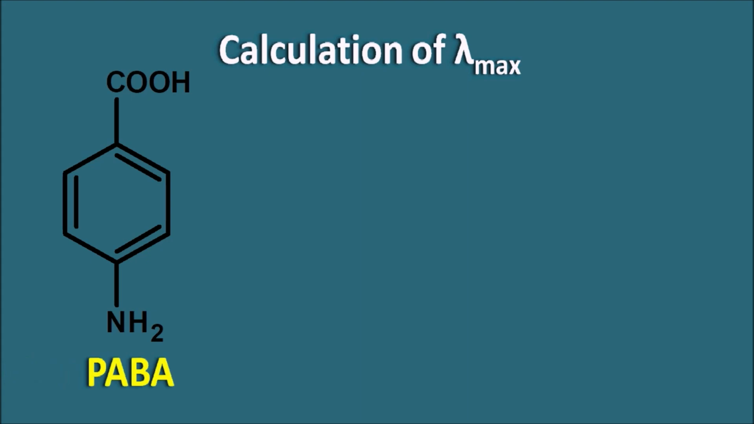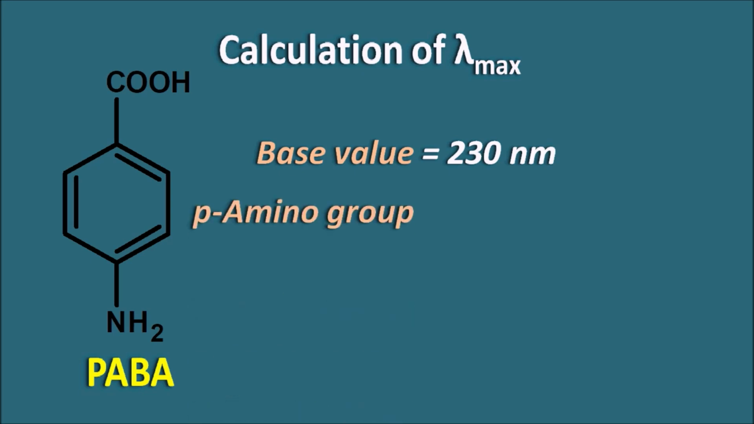Now let us calculate the lambda max value for this para amino benzoic acid. Again here the chromophore is made up of benzoic acid, so the base value is 230 nanometers. And since it has an amino group at the para position, the para amino group will have an increment of 58 nanometers. So if we combine these two, we get a lambda max value of 288 nanometers.